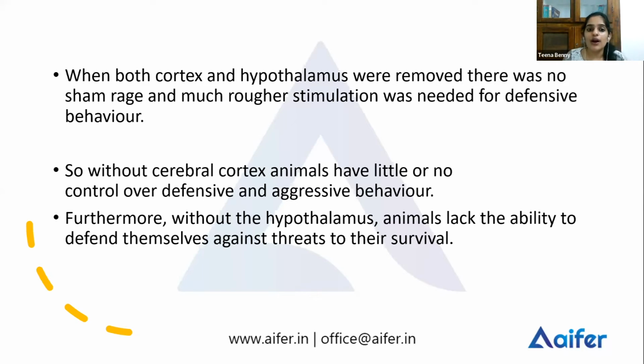There were no aggressive behaviors at all. A more severe stimulation was required to show an aggressive act. So without the cerebral cortex, we have little control over our aggressive behaviors. But without the hypothalamus, we don't feel angry at all.